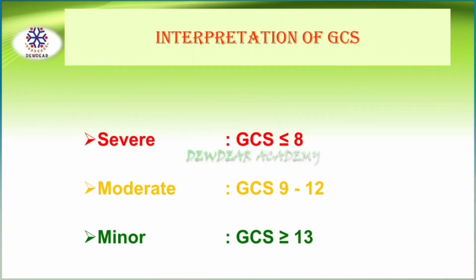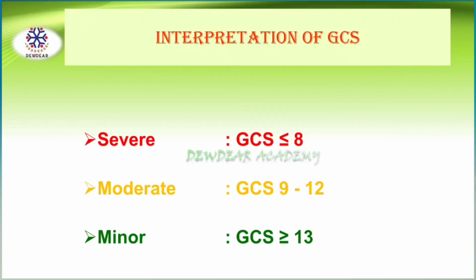Regarding the interpretation of GCS, if the GCS is 8 or less than 8, it indicates severe injury. If it is between 9 to 12, it can be moderate injury.